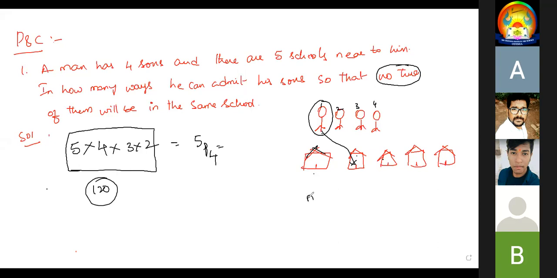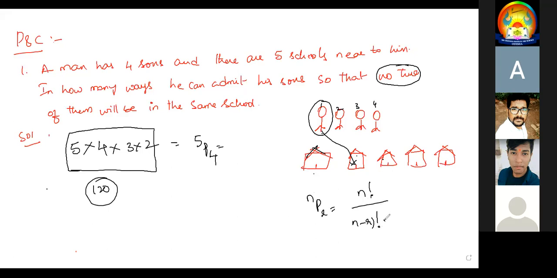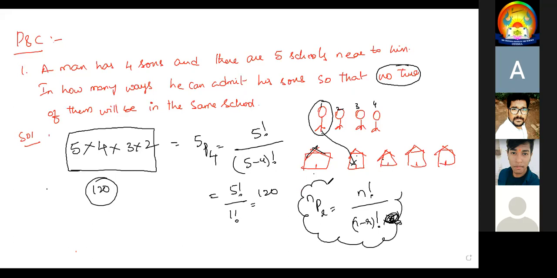What is the formula I said yesterday? nPr is equal to n factorial by (n minus r) factorial. That is 5 factorial by (5 minus 4) factorial. That is 5 factorial by 1 factorial. 5 factorial is 120, by 1, that is equal to 120. I'm requesting everyone, please try to do it like this only. At the same time, you have to know this is also one more representation. Please copy it.